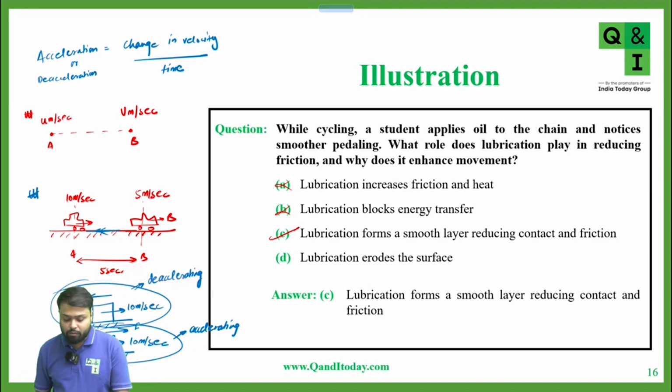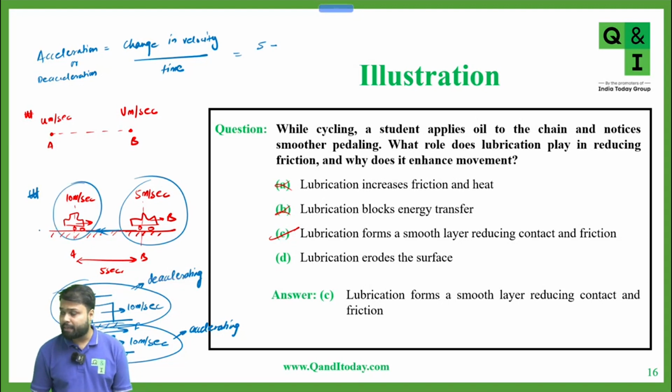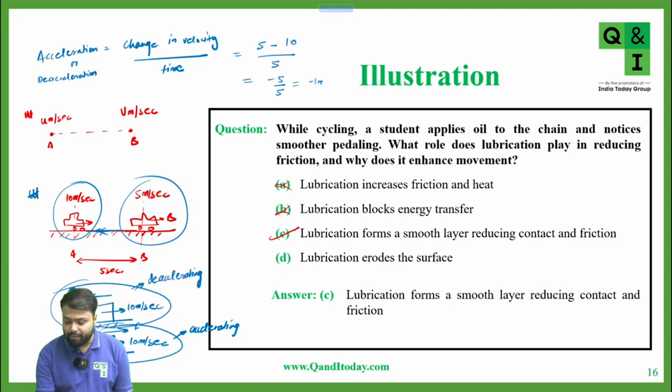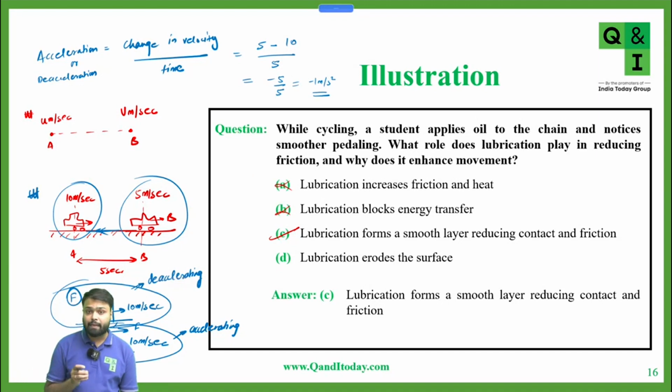Now tell me, what is the velocity of the body at point B? At point B, it is 5 meters per second. Okay, so 5 minus the initial velocity of the body, which is 10 meters per second, and the time taken from A to B is 5 seconds. Yes or no? Yes, sir. So upon 5. Now 5 minus 10 is minus 5. Minus 5 upon 5 is minus 1 meter per second squared. So the deceleration of the body here is minus 1 meter per second squared.